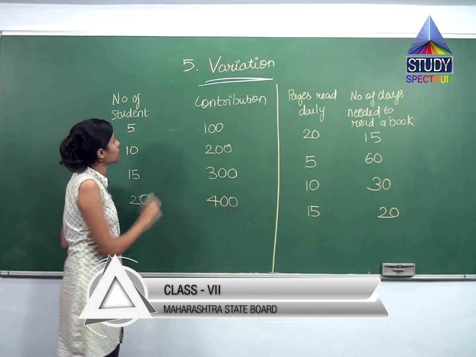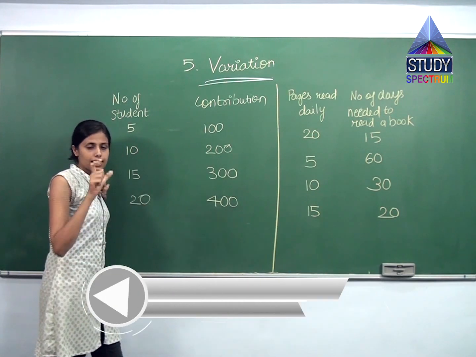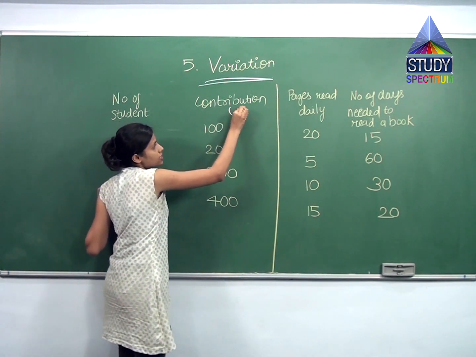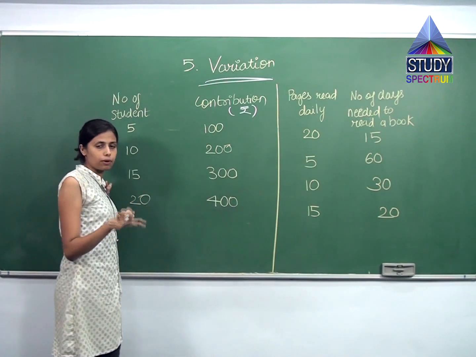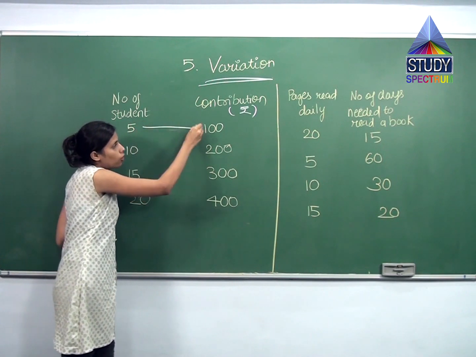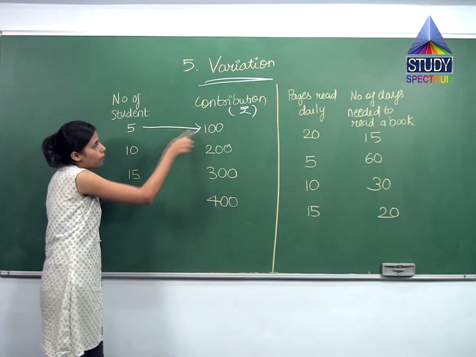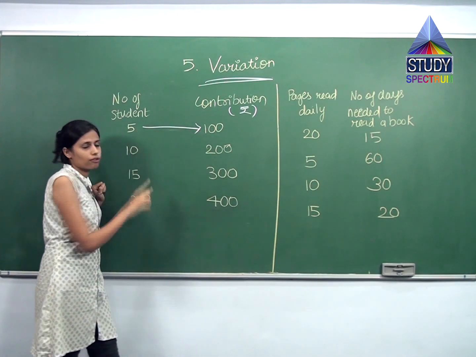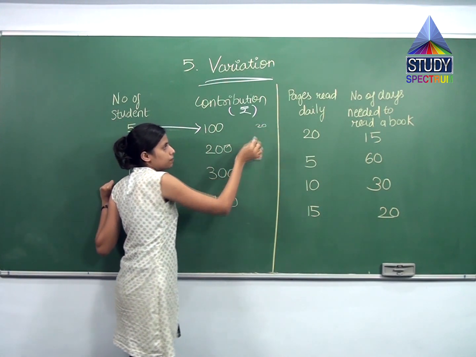Over here in the first example, I have the number of students and their contribution. There are some number of students and they make a contribution in rupees, right? So this is in rupees and this is the number of students. When 5 students were there, they contributed 100 rupees. So tell me, how much did each student contribute? 100 divided by 5, that is 20. So each student is contributing 20.